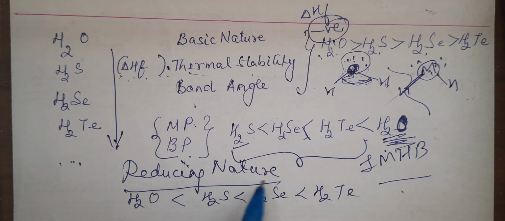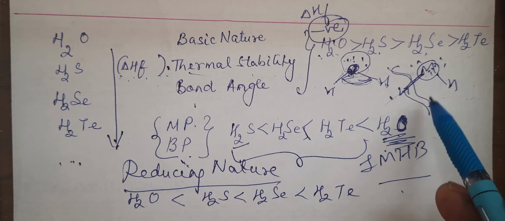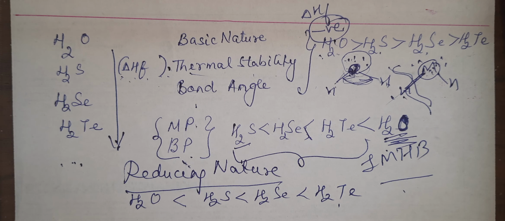The reason being, reducing means which can give out H easily. As the size increases down the group, M-H bond length increases. This will be able to break faster and give out H. So the last one can give out H most readily, therefore most reducing, whereas the first one is least reducing.